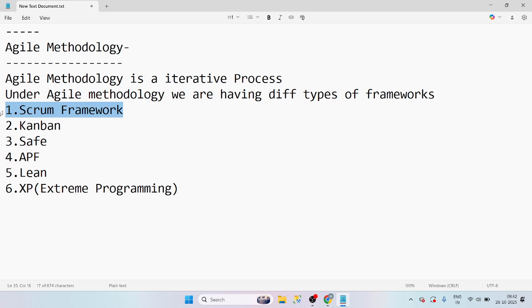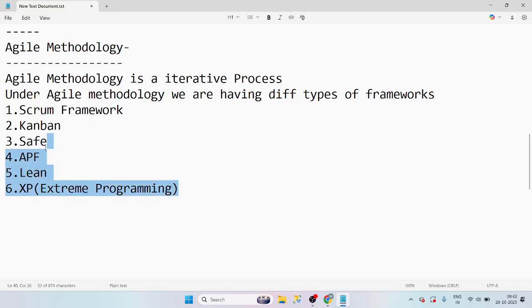Right now, in the current market, there are some changes. The people are slowly transforming to SAFe. Manoj, what is SAFe? SAFe is nothing but an additional feature of Scrum Master. In the Scrum framework, we are using small teams, but in SAFe, we are using a large number of teams and some different meetings will be there. That's it. Any doubts up to here, guys?